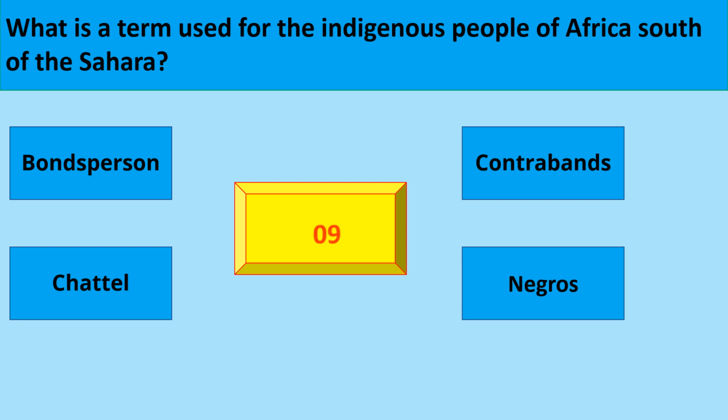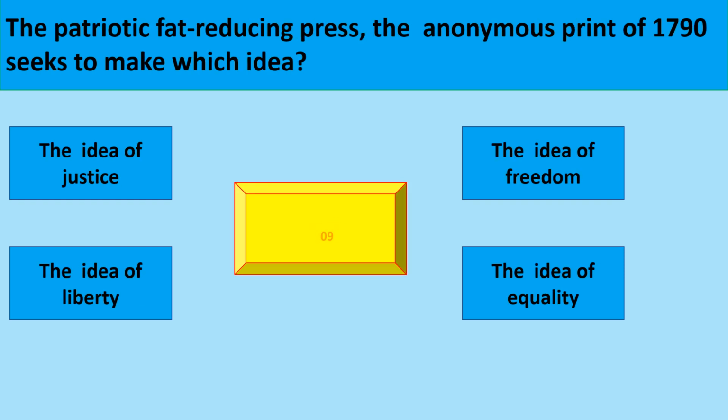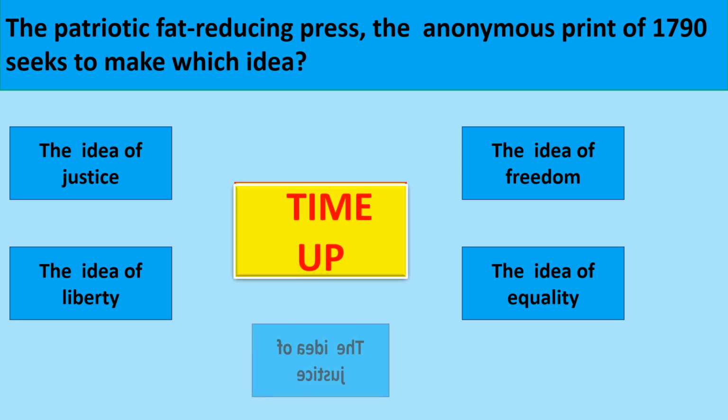What is the term used for the indigenous people of Africa south of the Sahara? The correct option is Negroes. The patriotic fat reducing press, the anonymous print of 1719, seeks to make which idea? The correct option is the idea of justice.